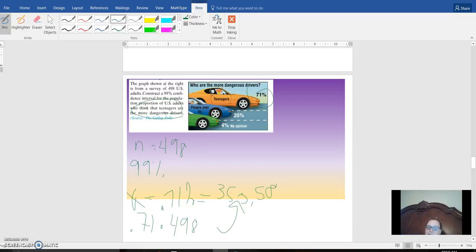So again, we're going to go to Stat, Test, all the way down to A. X will be your smaller number, so that's 353.58. N is how many total? 498, and we're doing a 99, so 0.99. Did I flip it again?